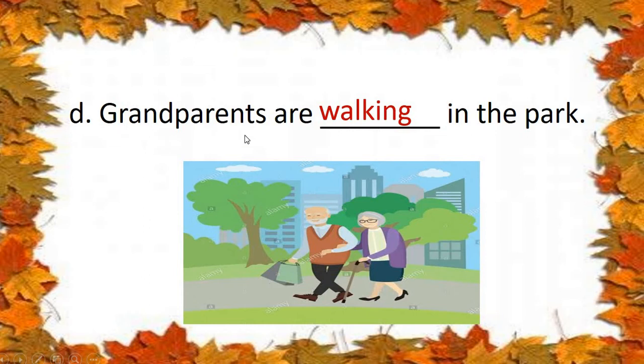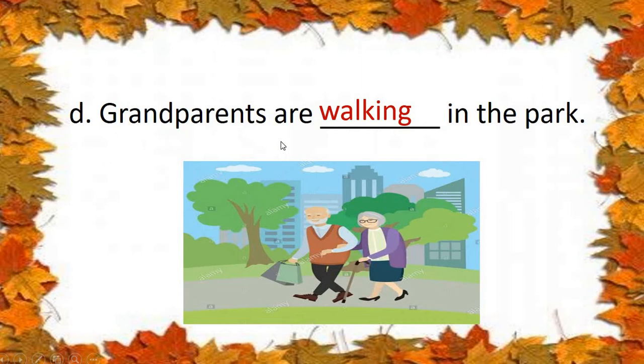So, grandparents are walking in the park. They are still walking. The action is going on. It is happening now. Grandfather and grandmother are called grandparents.